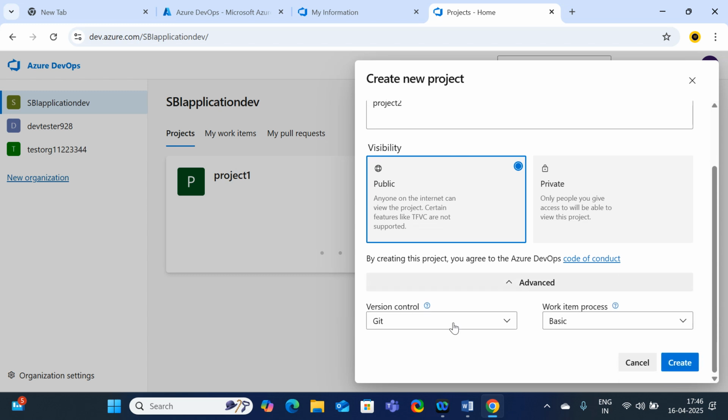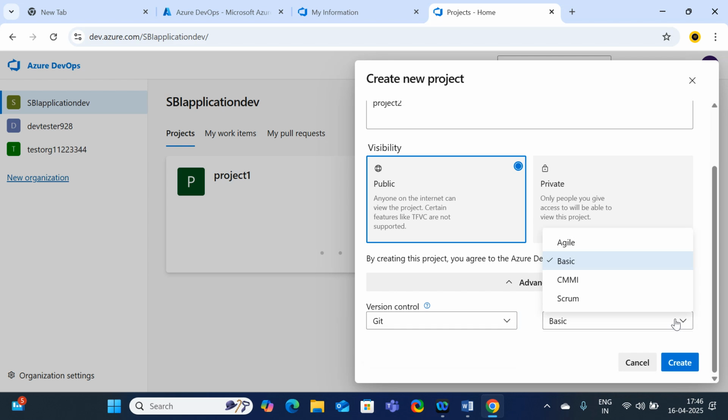Here, generally which version control are we using? Git. Git stands for Global Information Tracker, and it is a source code management tool. If I click on the drop down, I only get the option Git. I'm just going to select the default one.